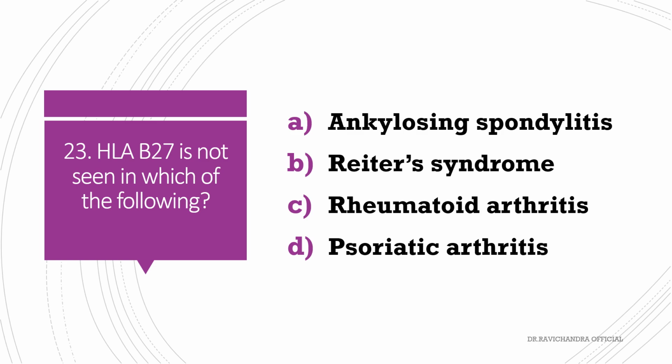HLA-B27 is not seen in which of the following? Ankylosing spondylitis, Reiter syndrome, rheumatoid arthritis, psoriatic arthritis. The answer is rheumatoid arthritis. HLA-B27 is seen in ankylosing spondylitis, Reiter syndrome, and psoriatic arthritis, but it is not seen in rheumatoid arthritis.